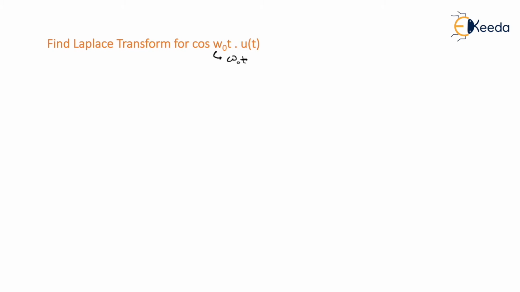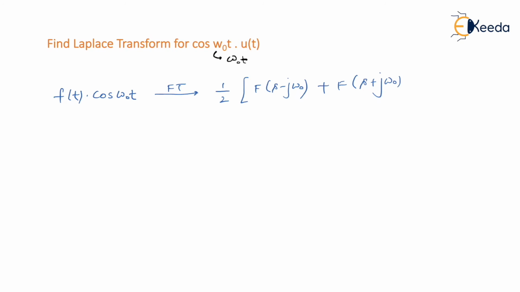We know the property, whenever f of t is multiplied with cos of omega naught t its Fourier transform is half of F of s minus j omega naught plus F of s plus j omega naught. Is that right? So here, in place of f of t, what we have is u of t. So we know that u of t does not have a Fourier transform but a Laplace transform. So we need to correct over here.